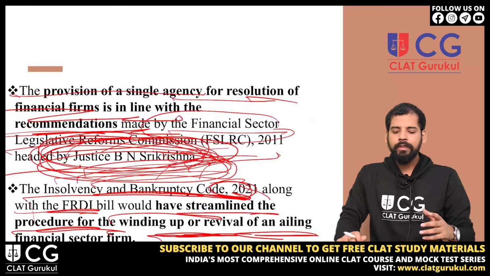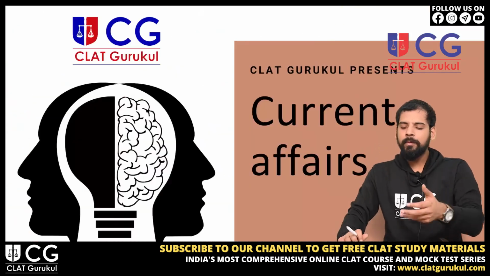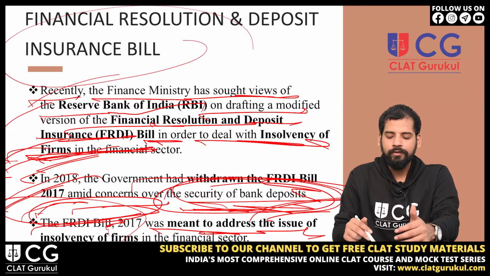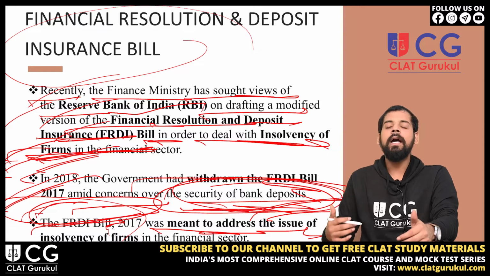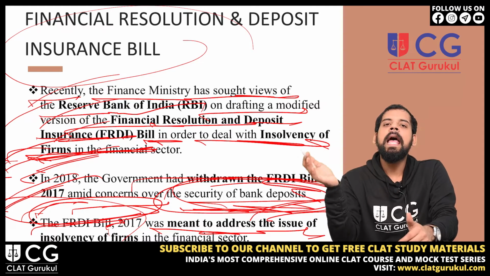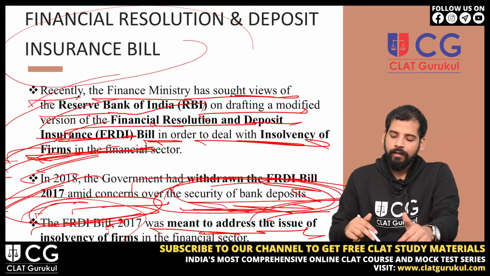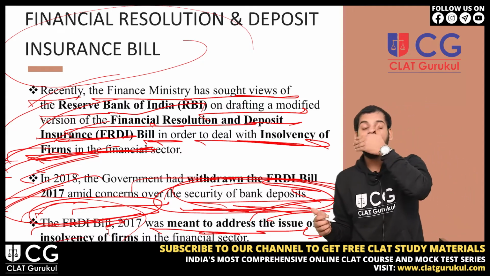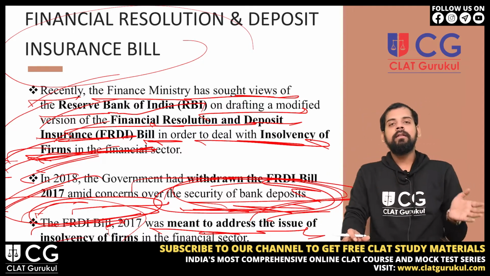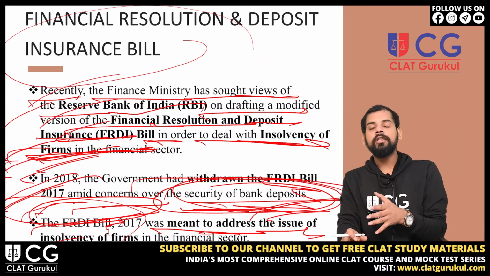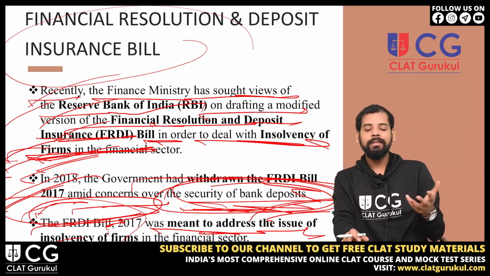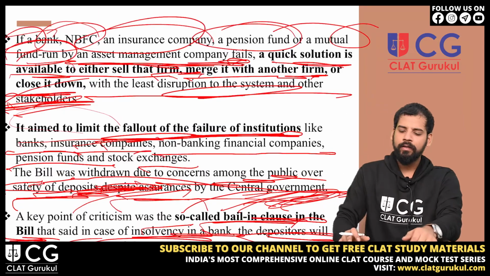So that was all about this bill. Just remember the keywords over this whole bill: what are the committees involved in the whole process, what are the reasons that the government withdrew the earlier bill, what are the issues regarding this bill, and then the new bill coming into place, and what are the authorities concerned with this bill. These are the main things under this topic.